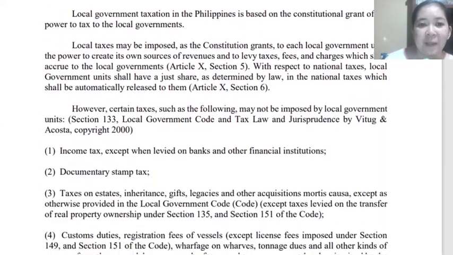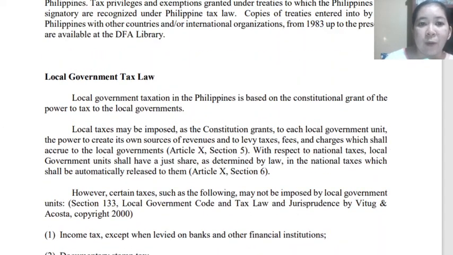What about our local government tax laws? The first one, I think, is for the national. What about local government tax laws? Here, the local government taxation of the Philippines is based on our constitutional grant, as discussed earlier under the 1987 Constitution.